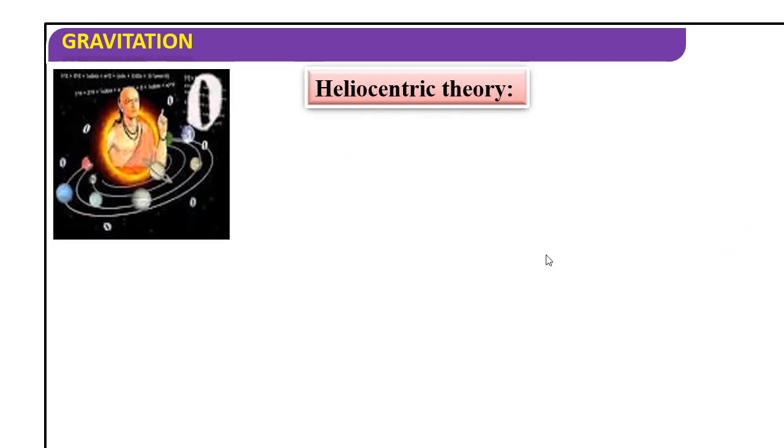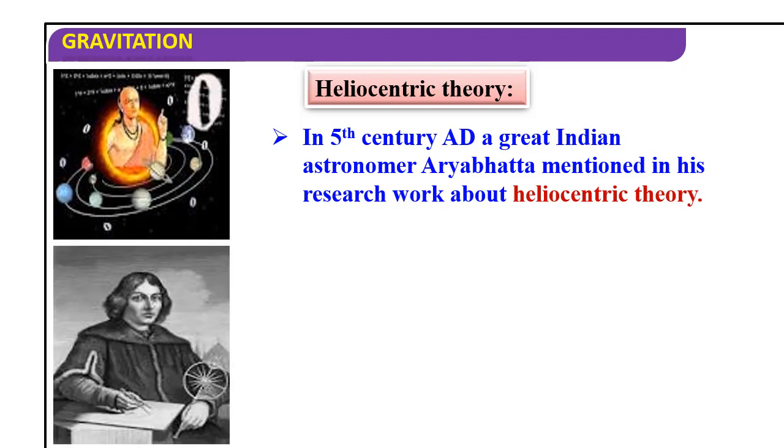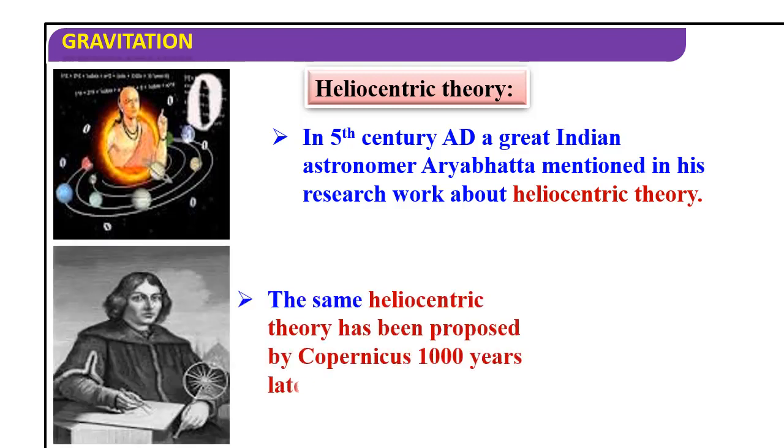Heliocentric theory: the sun is at the center. In the 5th century AD, a great Indian astronomer Aryabhatta mentioned in his research work the heliocentric theory. Heliocentric means the sun is at the center. Then the same heliocentric theory was proposed by Copernicus after 1000 years.